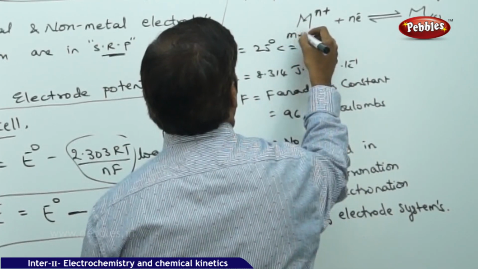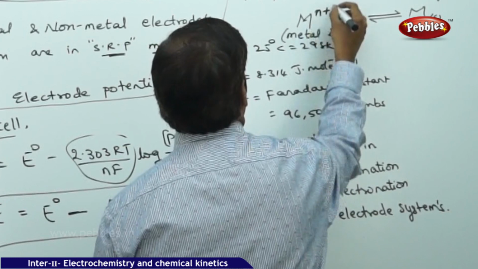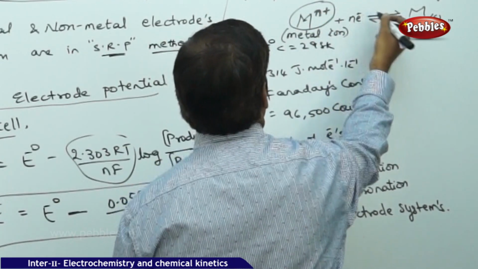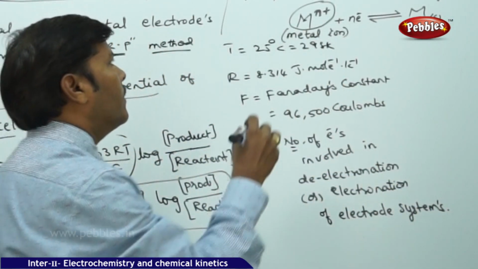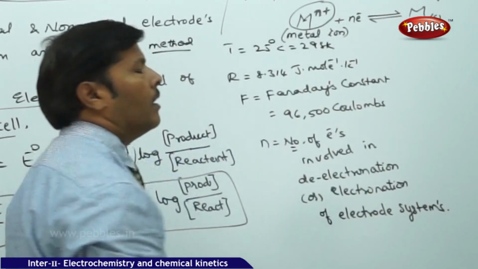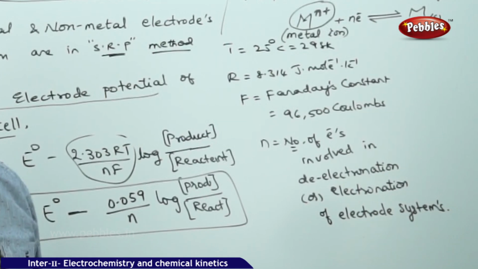This is the metal ion. Metal ion carrying n number of positive charges gains n number of electrons to give metallic solid. We will apply this to the equation and try to get the final expression for the metal electrode system.